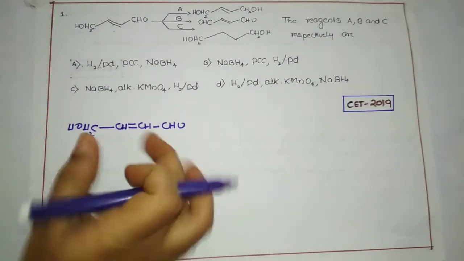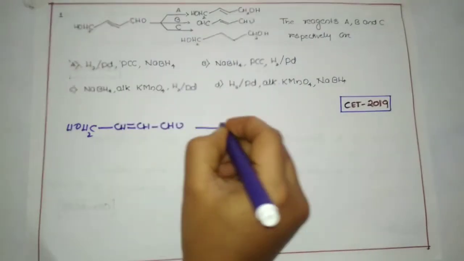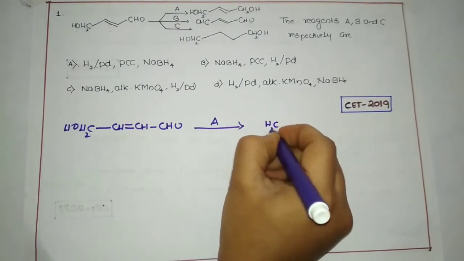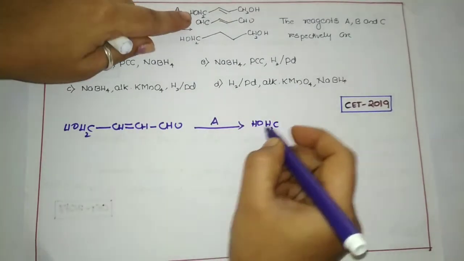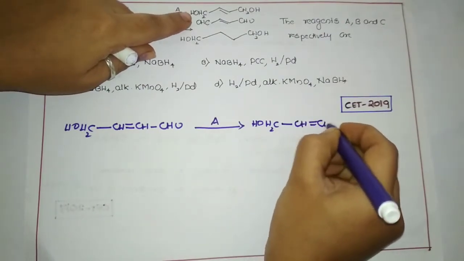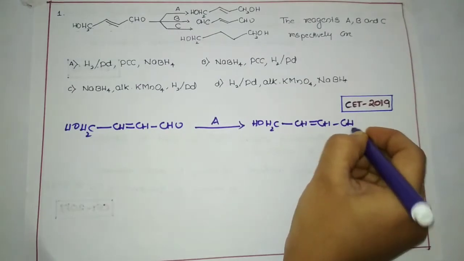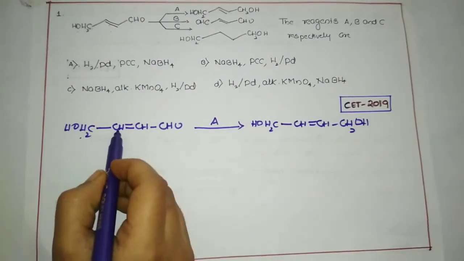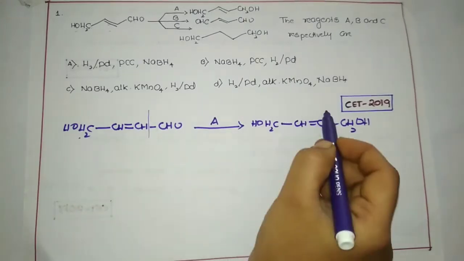Yes. Now this compound is turning, let us take A, into CH2OH, I am writing this now, put a bond, CH, double bond CH, and CH2OH. Up to this much it is common.